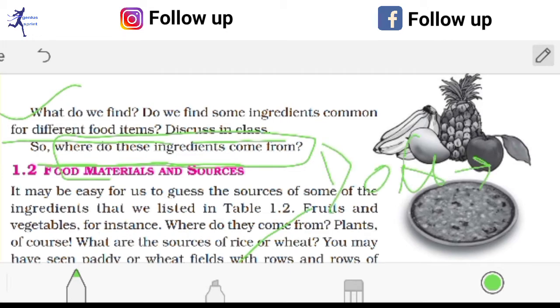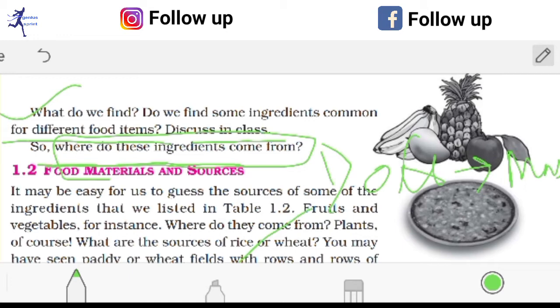Oil comes from the different mustard seeds. Okay, mustard seed, or sometimes sunflowers, one kind of palm etc. So from these things oil comes. So here we will discuss different ingredients and the sources of these ingredients.